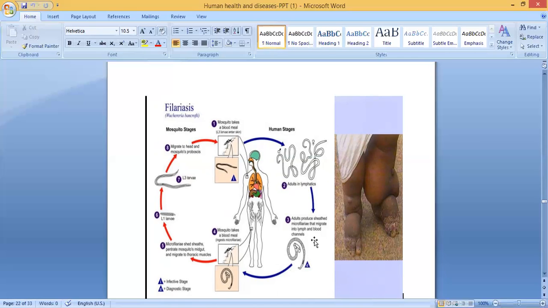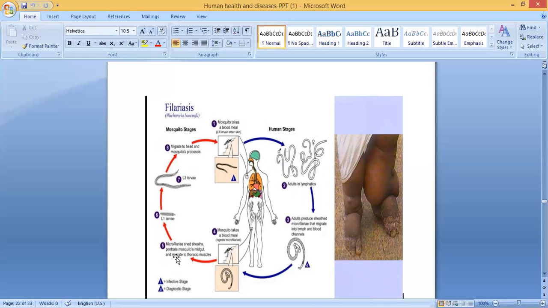So this adult makes sheathed microfilaria that migrate into lymph and blood channels. It will go to the lymph as well as blood channels. Once it reaches the lymph, the person gets a swollen leg like this, and it will also affect the genital organ. Then again, a mosquito takes a blood meal with the microfilaria, so it enters the mosquito.